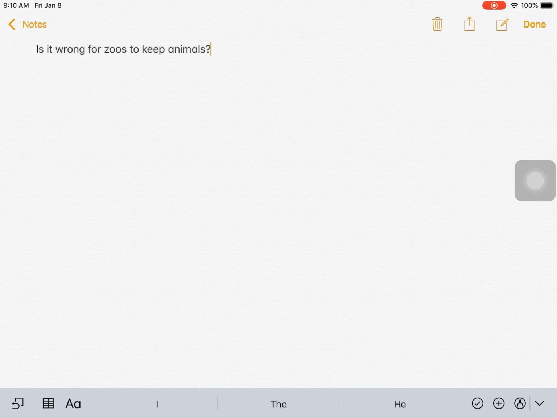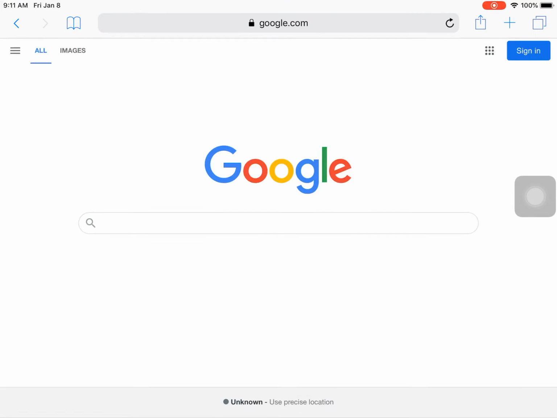Okay, so to do research and to find our sources, which we need to have two reliable sources, we need to use the internet. So I'm going to go to Safari and I'm at Google. Now remember, a lot of you will ask me, well, can't Google be a source? Google is a search engine, which means that you can search for things, but an actual source is going to be a website, an article, one of those things that has actual information. So Google can't be your source.